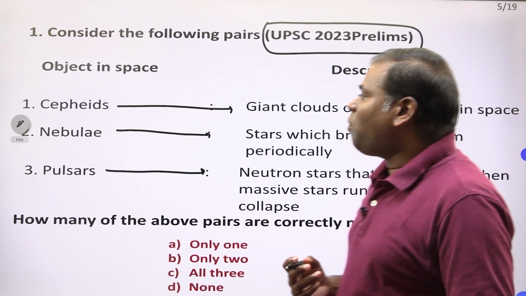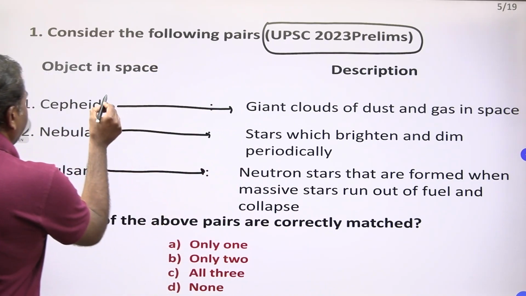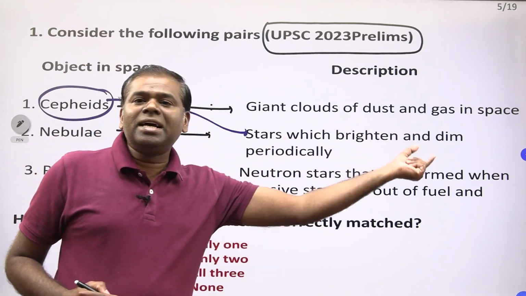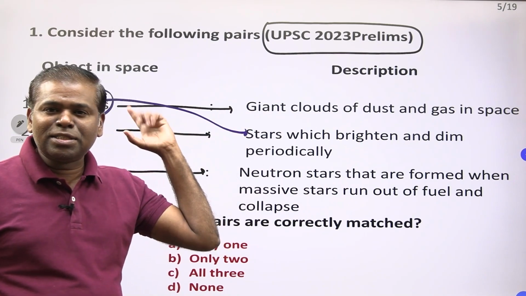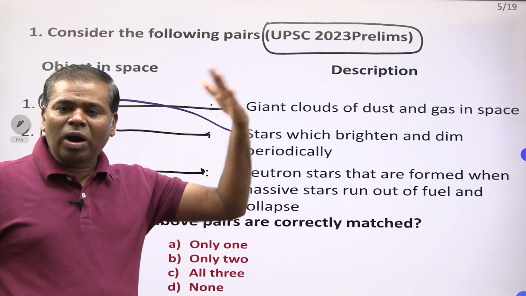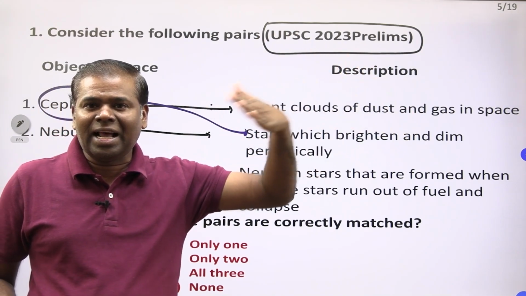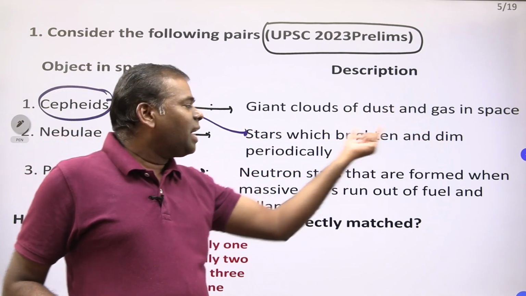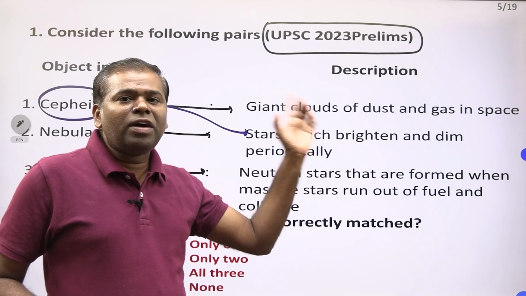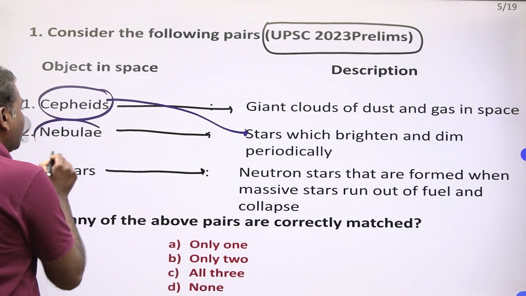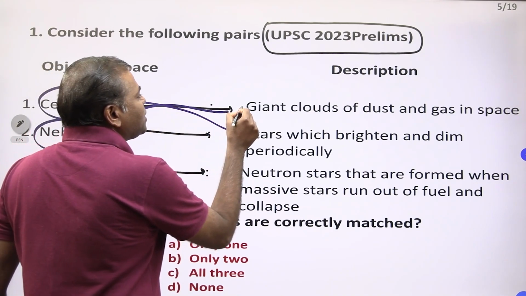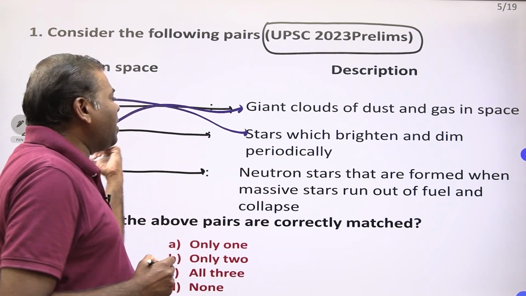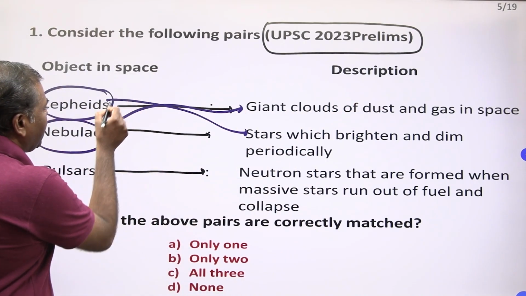Here you have to see what Cepheids are. Cepheids are stars which brighten and dim periodically. This is a unit of distance, the distance from one galaxy to another galaxy. Nebulae means giant clouds of dust and gas in space. This is the supernova nebulae. So this pair is wrong.